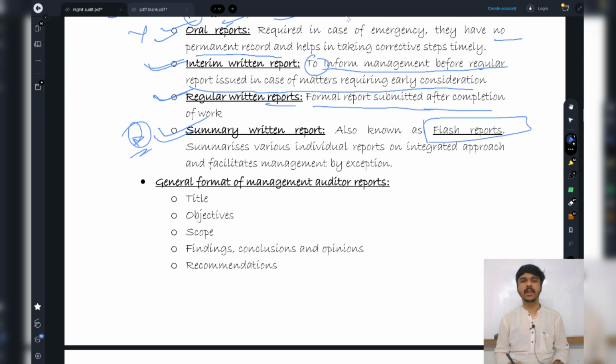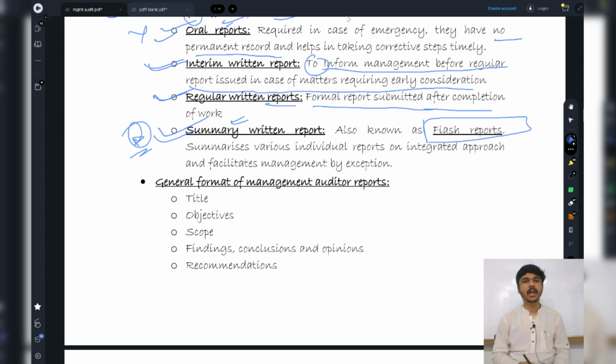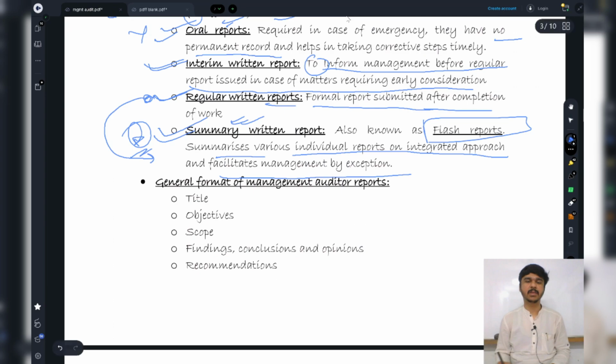These are also called flash reports. Flash, what does flash mean? Something flashes in front of you and goes away. That's how summary reports are. Basically, they do what? All the other reports, the summary written report just summarizes all of them with an integrated approach and facilitates the management in cases of exceptions. That is what summary written reports do. So this summarizes various individual reports on an integrated approach and facilitates management by exception.